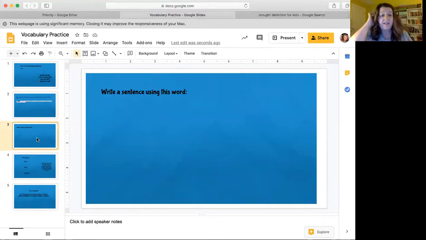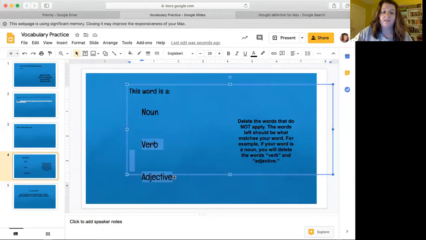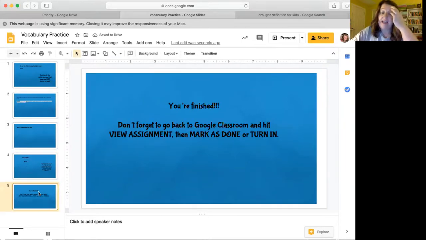That's great. Then you're going to write a sentence using this word. And so then I would write a sentence using the word drought, something that shows me what the word drought means. Okay, then you go to the next one, and if that word is a noun, then I'm going to leave the word noun there and get rid of the other words. If it's a verb, I'll get rid of the other two and leave verb, and if it's adjective, and I wrote those directions right here. So drought is a noun, so I am going to delete the other two and leave the word noun, and then you're done. And so make sure that after you do that, you go back to Google Classroom and you hit view assignment, because then that'll take you to the option to turn it in or mark it as done.